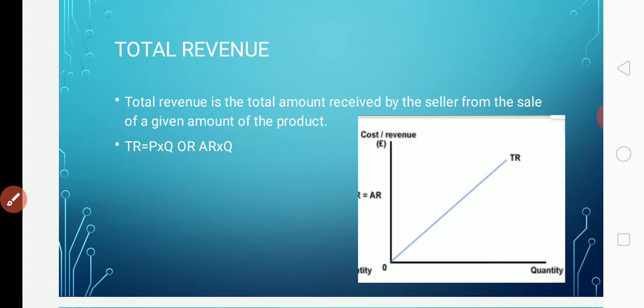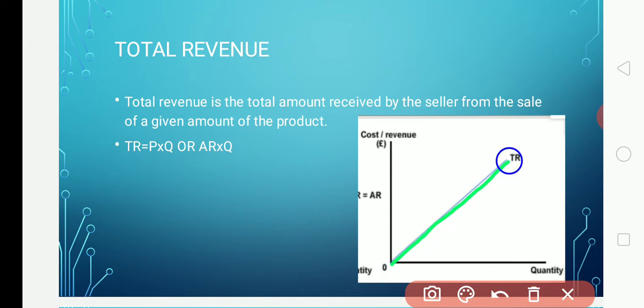So under perfect competition, what will be the shape of the TR curve? The TR curve will be sloping in the upward direction from left to right. It will be sloping positively. Suppose on the axes we have the commodity quantities 1, 2, 3, 4, for example.